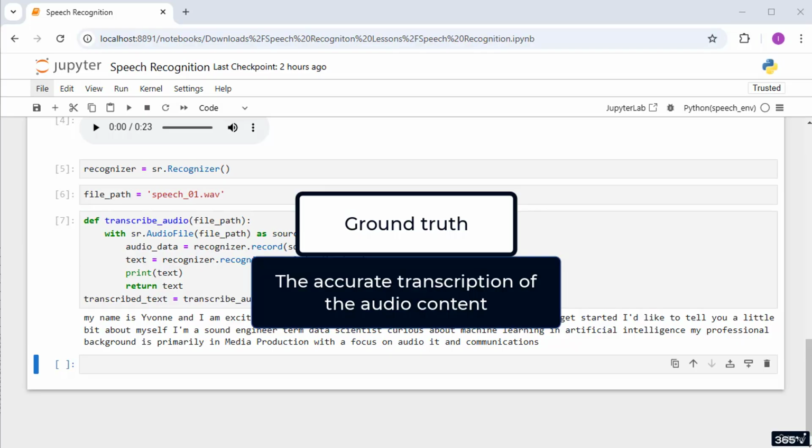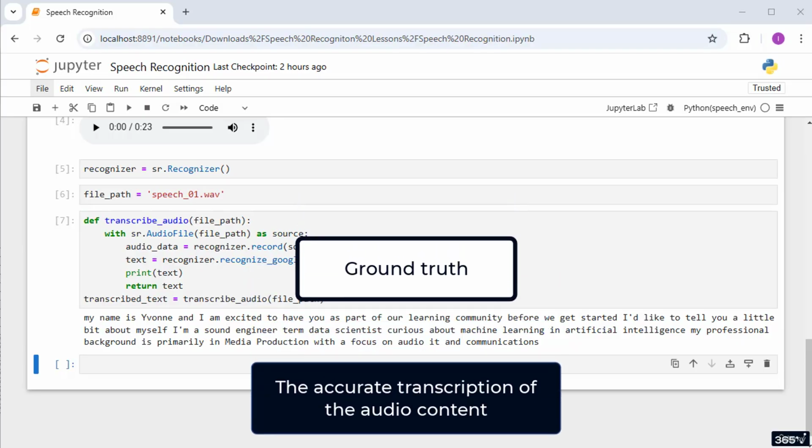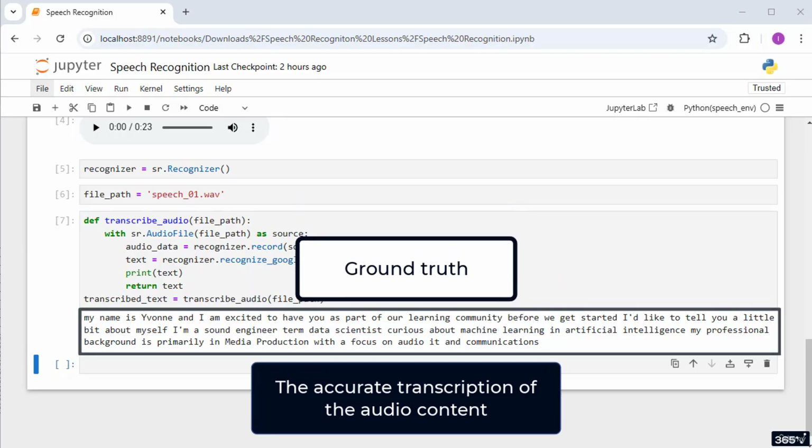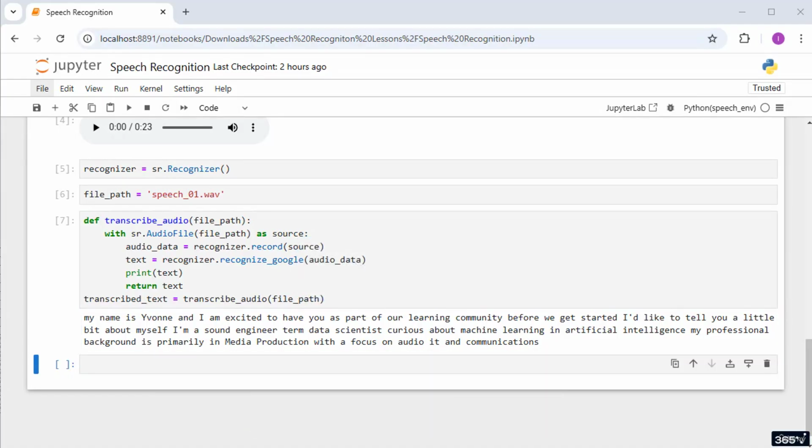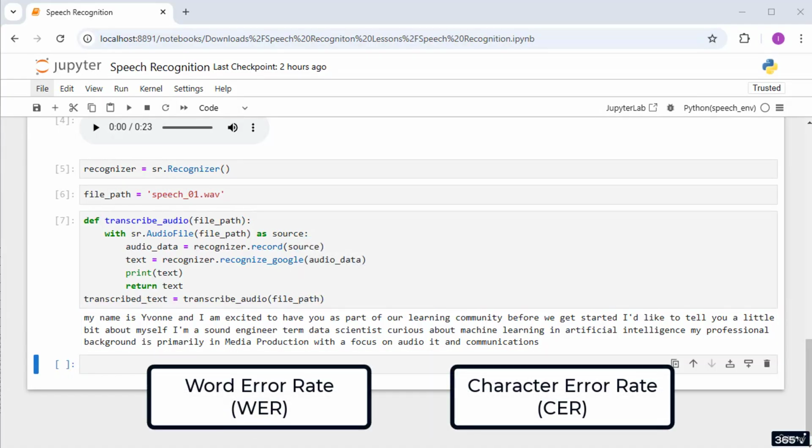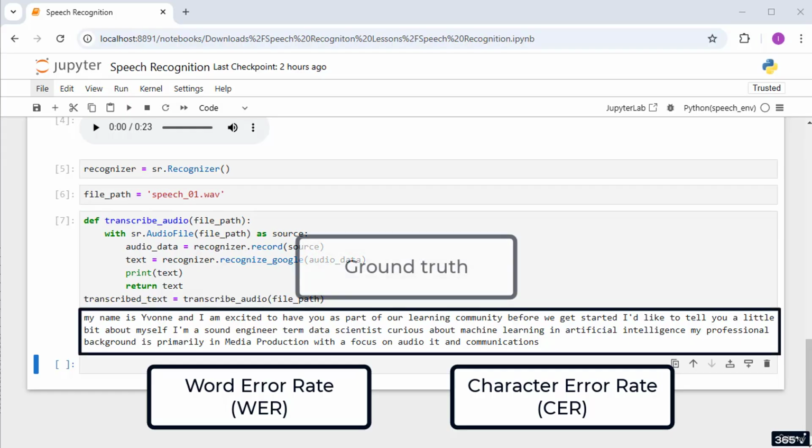In other words, the ground truth is the accurate text against which the transcription is assessed. It provides the benchmark for measuring the accuracy of the speech recognition system. WER and CER are calculated by comparing the errors in the obtained transcription against the ground truth.